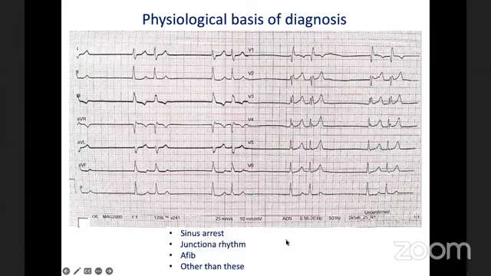But it is not atrial fibrillation. One thing that I'm sure of is it is not atrial fibrillation. So I'm in favor of sinus arrest with junctional escape beats, basically.